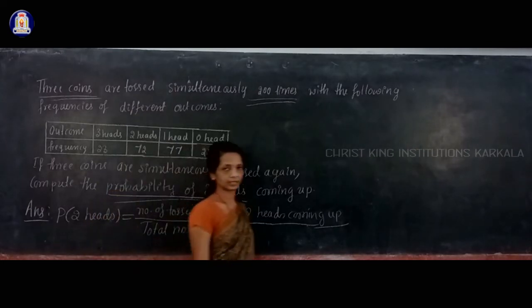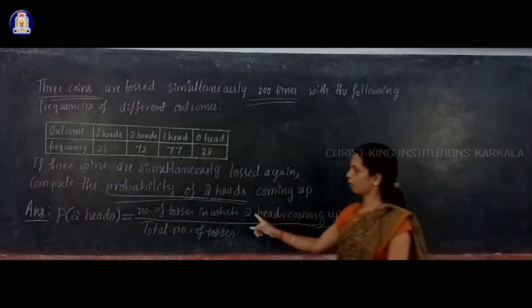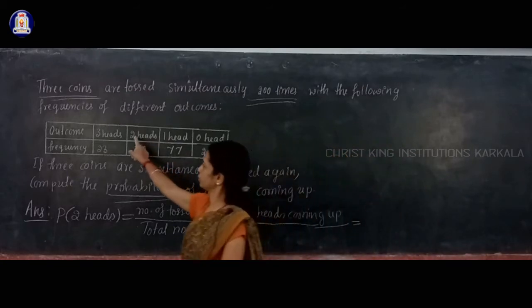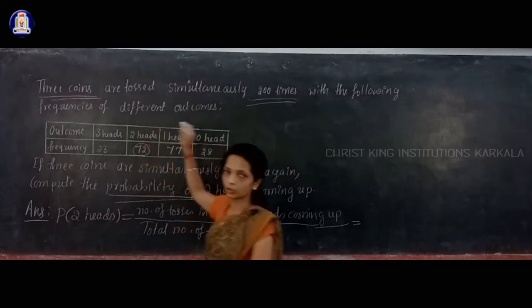In how many tosses are you getting 2 heads? In 72 tosses you are getting 2 heads.